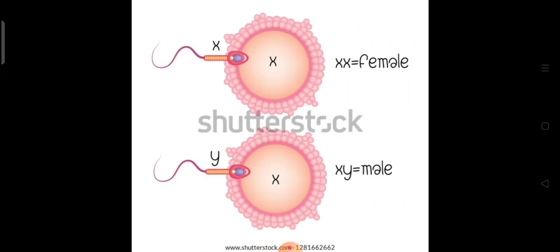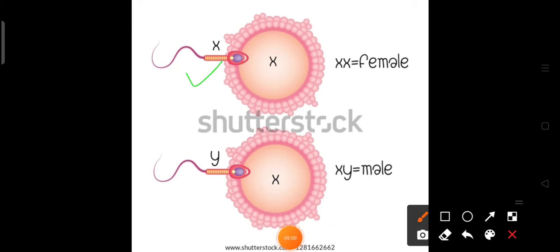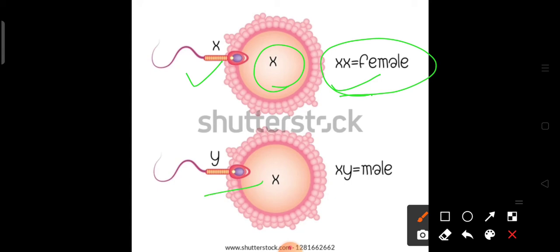Now, see what I told you. This is just a diagrammatic representation. If a sperm having the X chromosome fuses with the ova or the egg, the progeny will be XX and that will be a female. But if the sperm having the Y chromosome fuses with the X, the offspring will be having XY sex chromosomes, which is supposed to be a male.